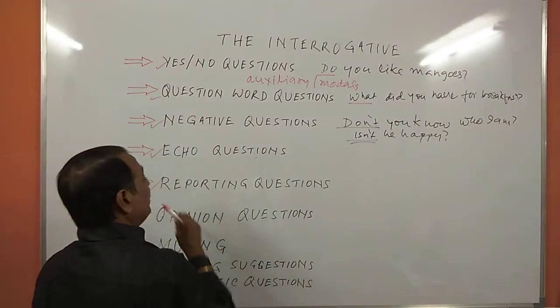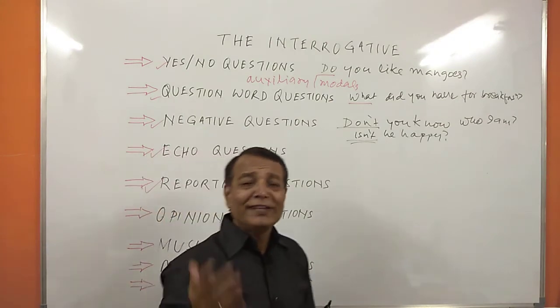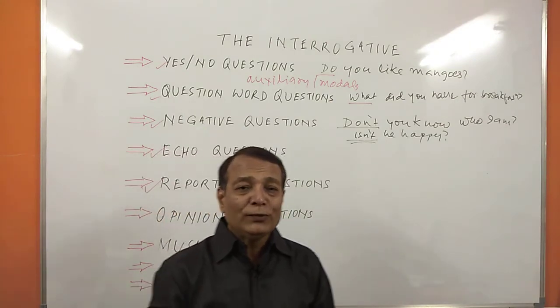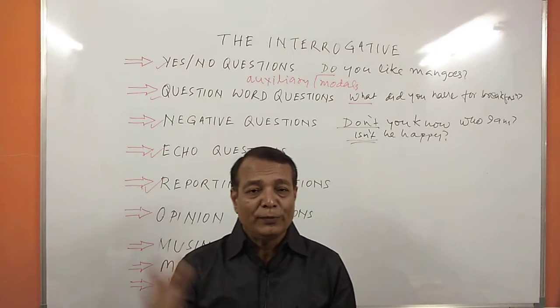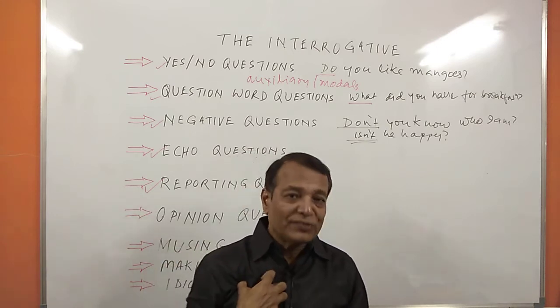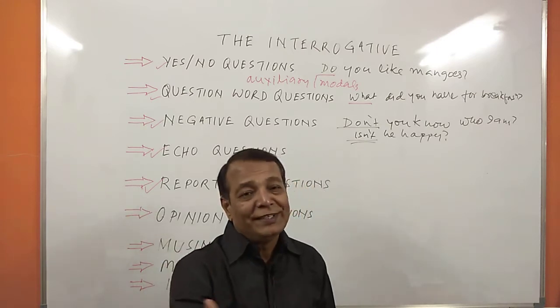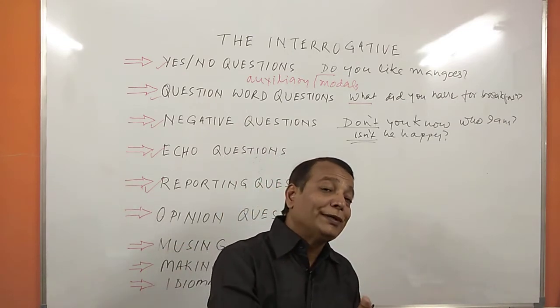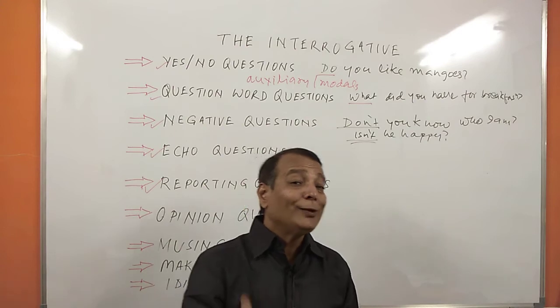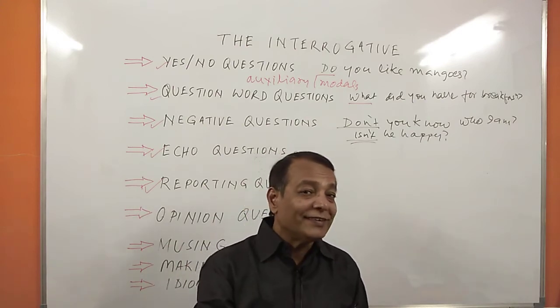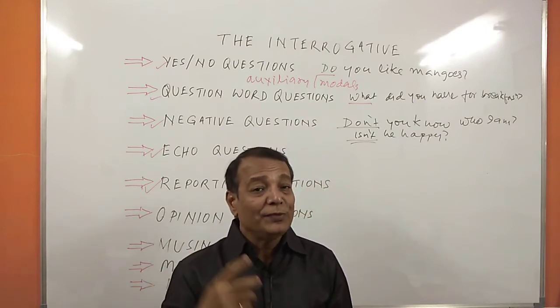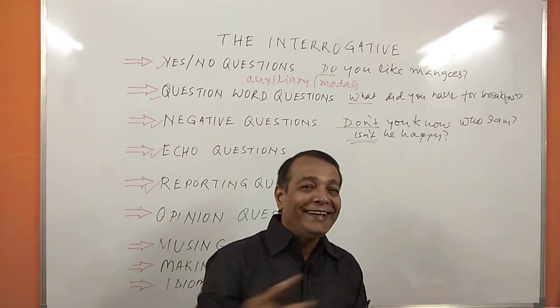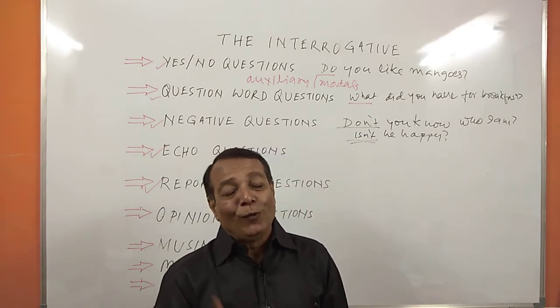The next one is reporting questions. That's very easy to understand. A reporting question is not a direct question, right? Suppose my mama asked me something and I am telling you this. My mama asked me where I was going. Actually she asked me, where are you going, but when I am reporting this sentence I am saying my mama asked me where I was going, right? He wanted to know what I did.